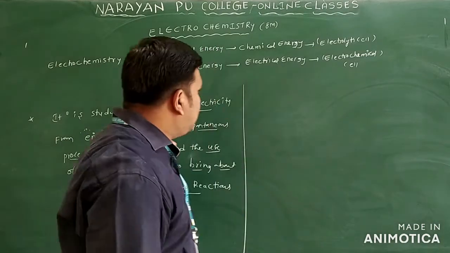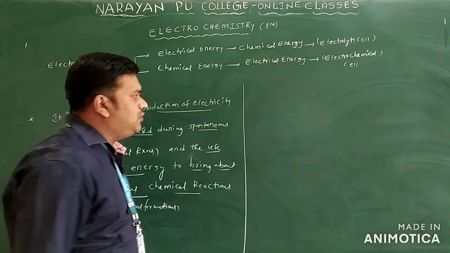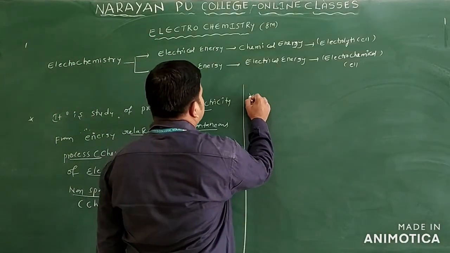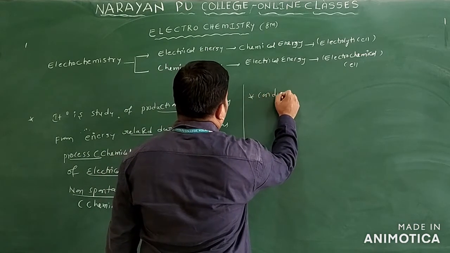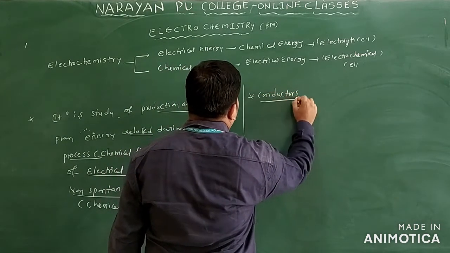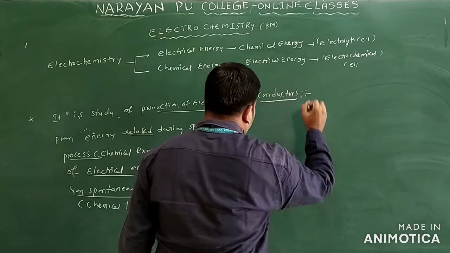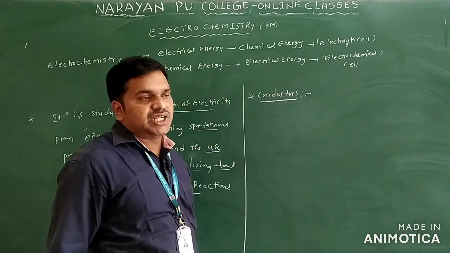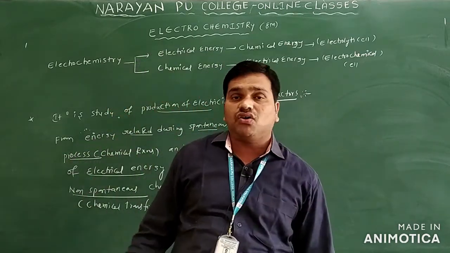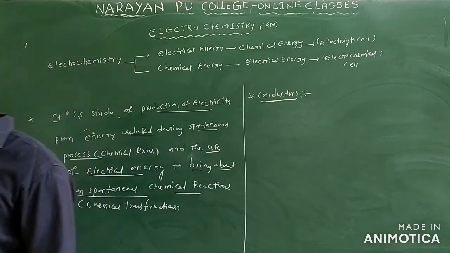If you want to know about electrochemistry in detail, we first have to know about conductors, and the definition of conductors. As I already told you, the substance which allows electricity to pass through them is called a conductor.